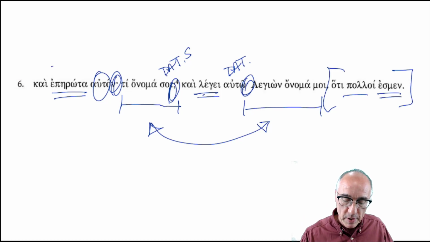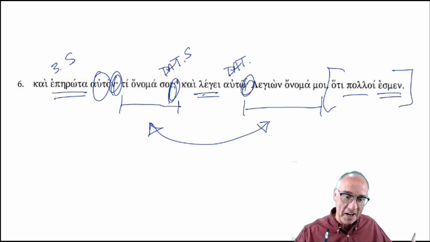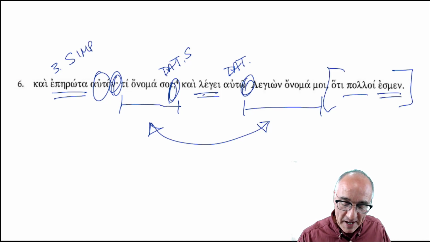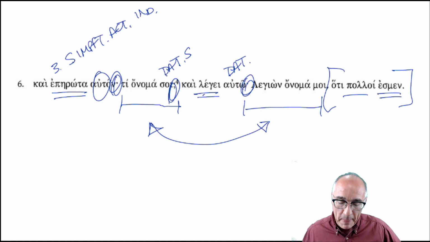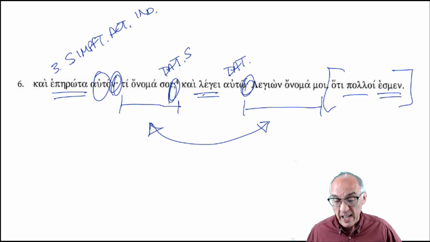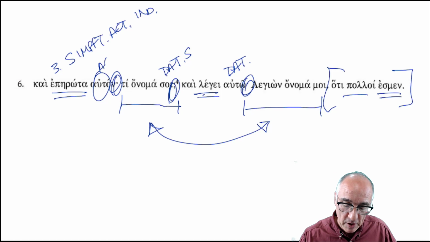Eperota, third person singular. Kairota. Yes, third person singular, sorry. I'll edit that out. Third person singular, imperfect, active, indicative. I want to make a point that erota, the epe, is a kind of compound verb. It's got that preposition on the front of it that's attached to the verb, and we use the augment on the root of the verb. That's why there's that eta in the middle. I got mildly distracted by that. Accusative singular masculine.